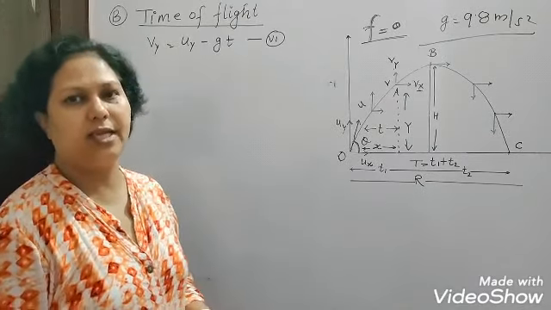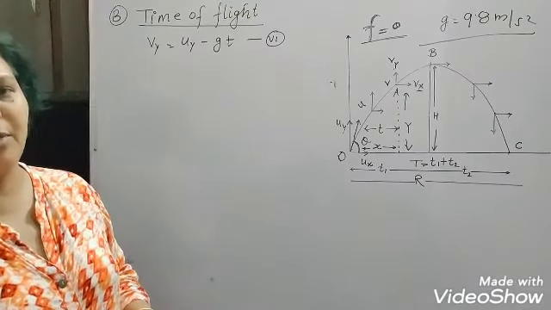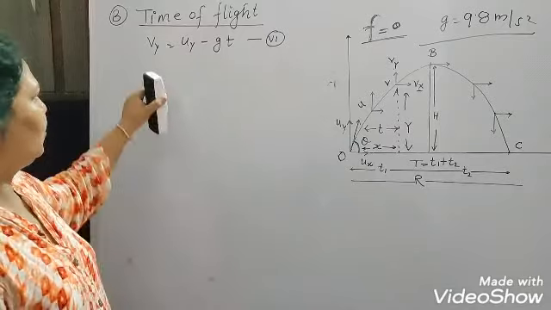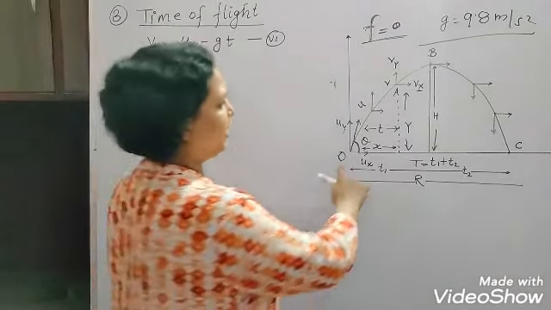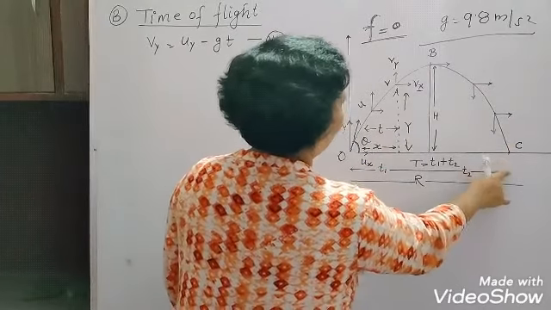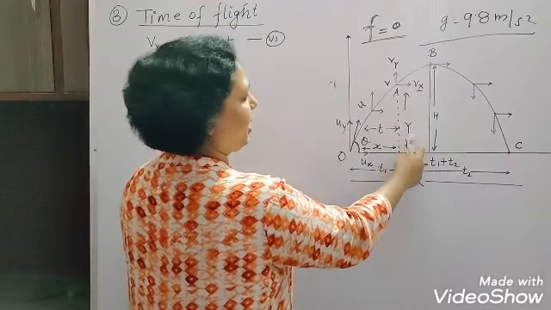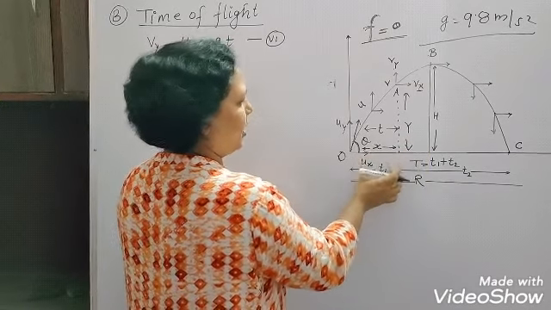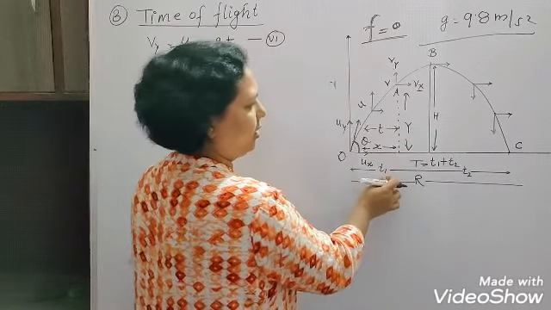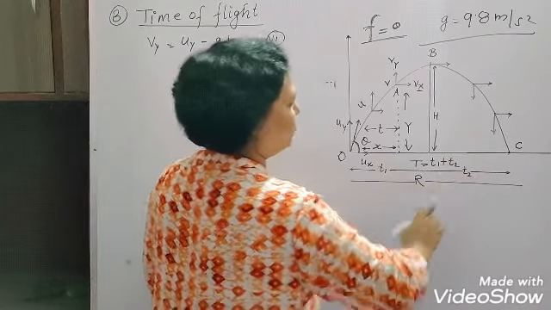Now we'll see the second derivation, that is time of flight. To see this, we'll assume here, you can see the projectile motion, in which the projectile is attaining the maximum height, till that time we have taken t1, and after that we have taken the time t2.